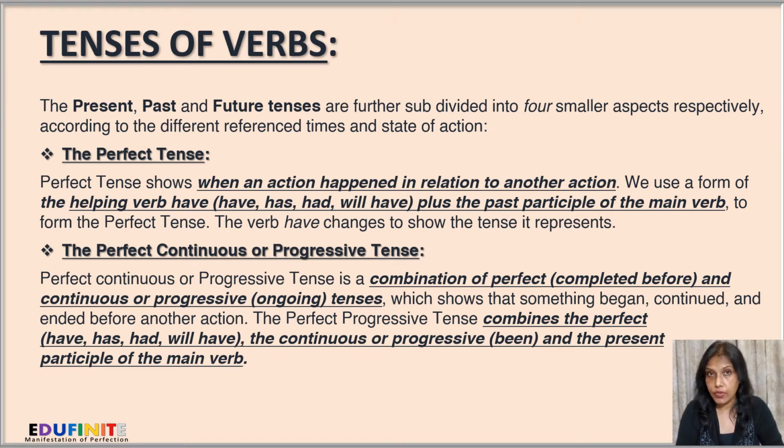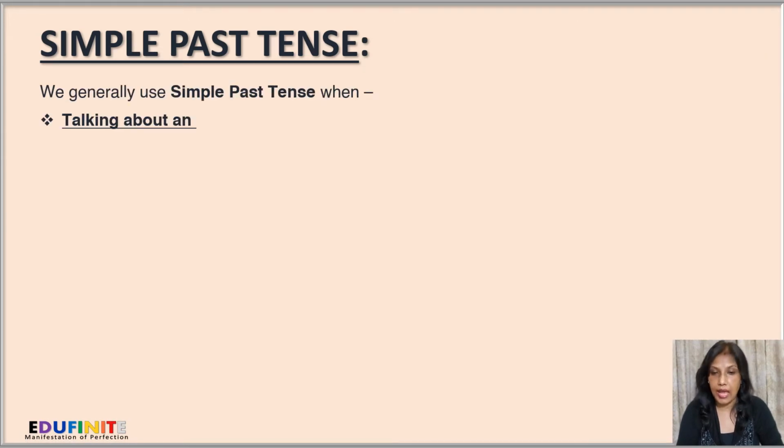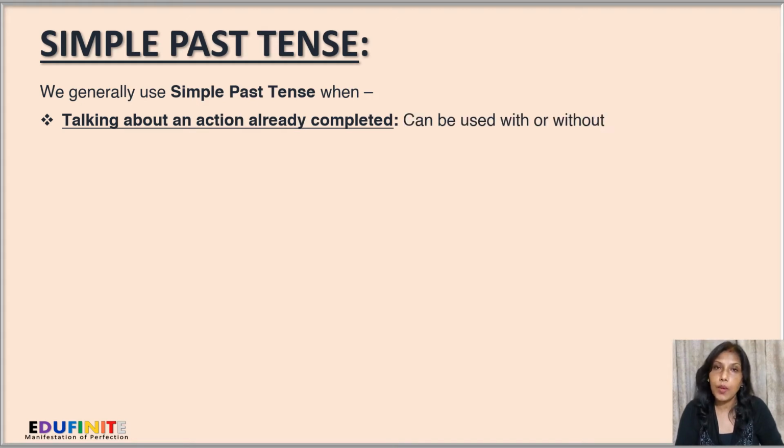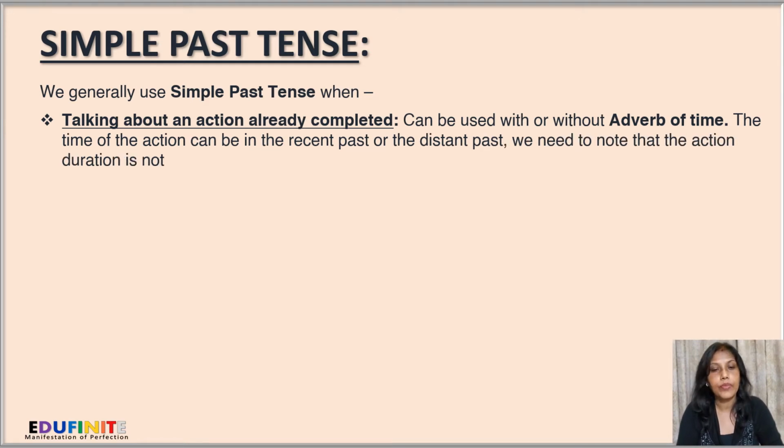Now we'll concentrate on simple past tense. We generally use simple past tense when talking about an action that's already been completed. It can be used with or without an adverb of time. The time of action can be recent past or in the distant past. We need to note that the action duration is not important here.